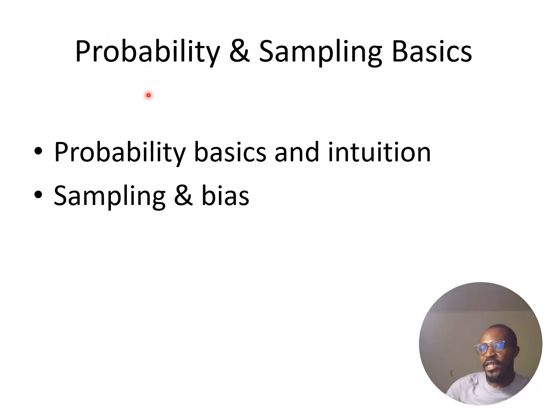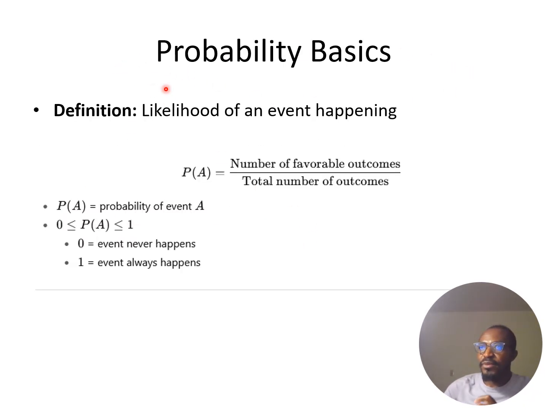So today we are going to be looking at base knowledge in probability and sampling, where we are going to see the basics of probability, the basics of sampling, and bias. Probability is the likelihood of an event happening.